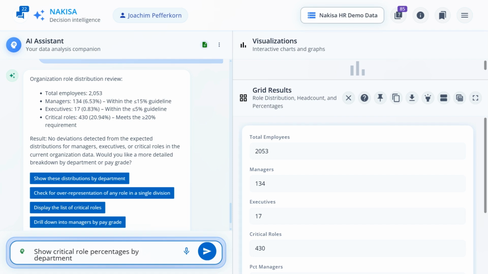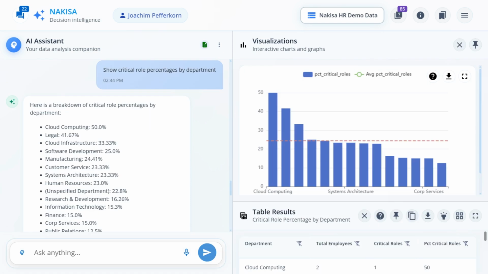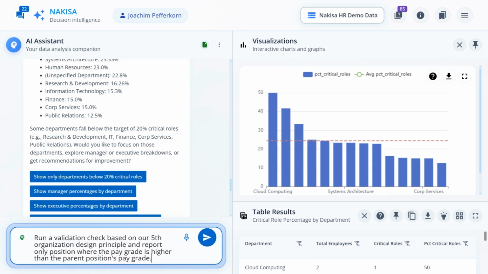Though our overall averages show no deviation, we can take a deeper look by drilling down into percentages of critical roles by department to ensure the metric is consistent across the board. The system creates a bar chart showing the detailed percentage of critical roles per department. Some departments, such as cloud computing and legal, are skewing our average upward, while many others have a lower percentage, which suggests that action may be needed, such as reclassification or planning for future skill requirements. Great, we've instantly validated an important composition principle, gaining insights per department.